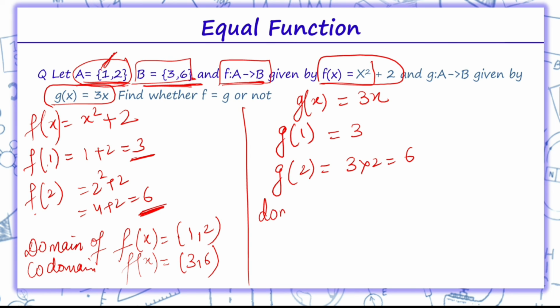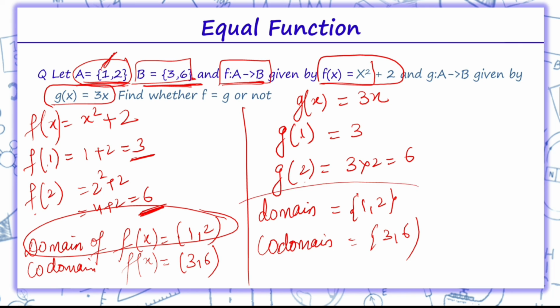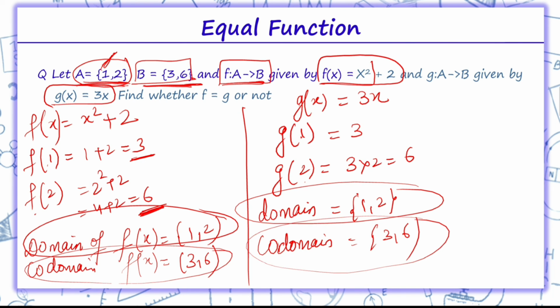So again domain of g(x) is 1 and 2, elements of set A. Codomain of g(x) will be elements of set B, which is 3 and 6. Since domain of f(x) and domain of g(x) are equal, and codomain of f(x) and codomain of g(x) are equal, therefore f(x) is equal to g(x), so we write f is equal to g.